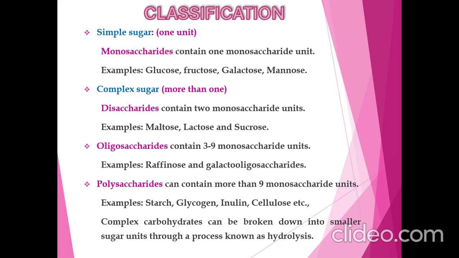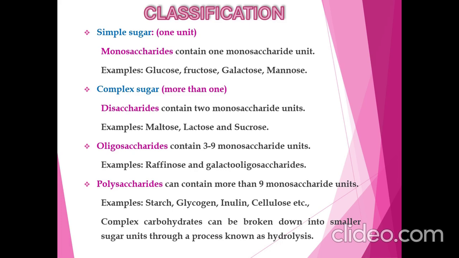Disaccharides consist of two sugar molecules. Examples are maltose, lactose, and sucrose. Maltose consists of two molecules of glucose. Lactose consists of one molecule of glucose and one molecule of galactose. And sucrose contains one molecule of glucose and one molecule of fructose.